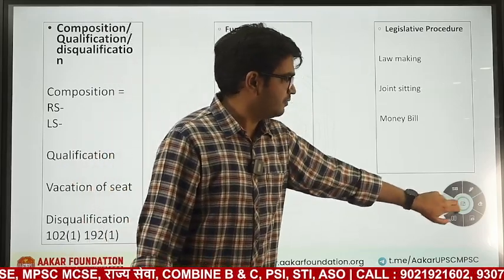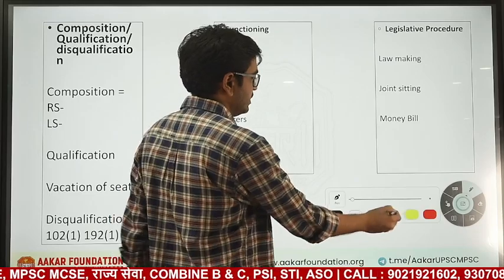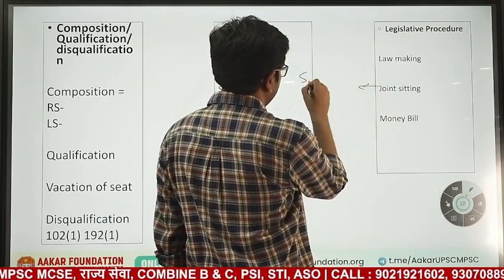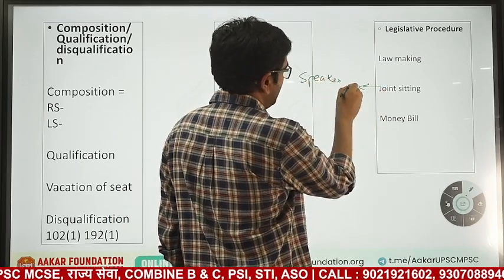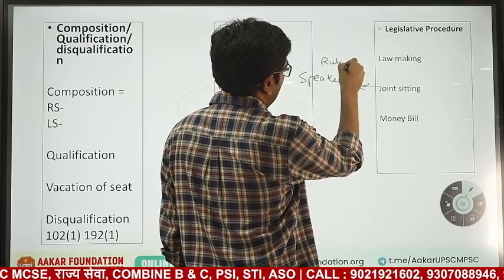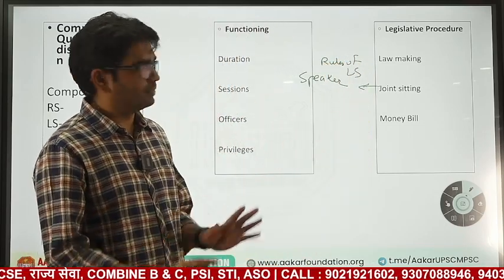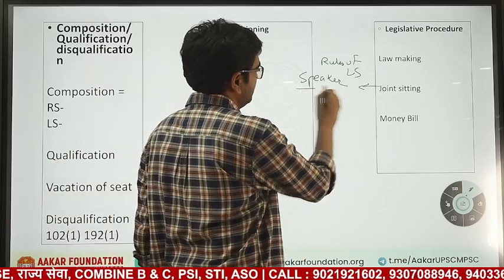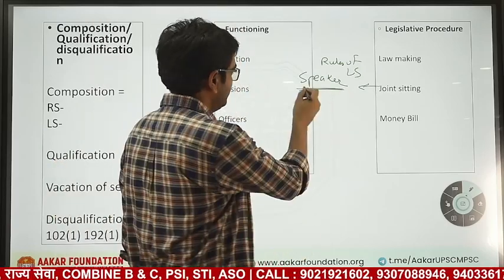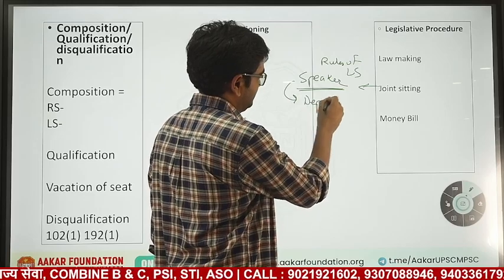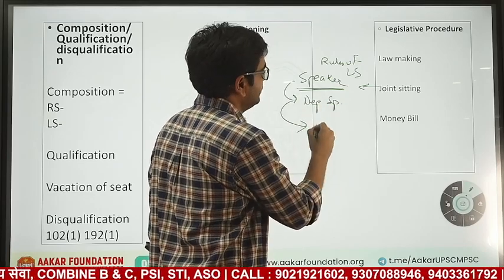Whenever there is a joint sitting, who will preside over the house? Speaker will preside over the house, and all the rules of Lok Sabha will be applied. For joint sitting, both the houses will sit, but the officer will be speaker. If speaker is absent, then deputy speaker. If he is also absent, then deputy chairman.